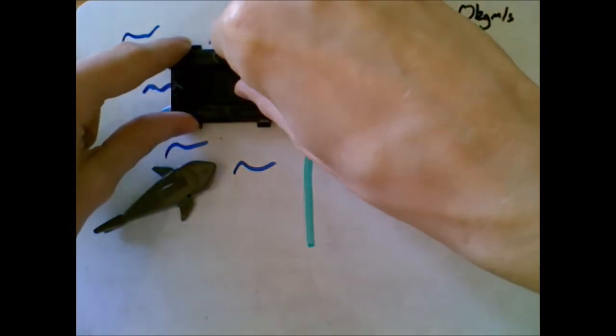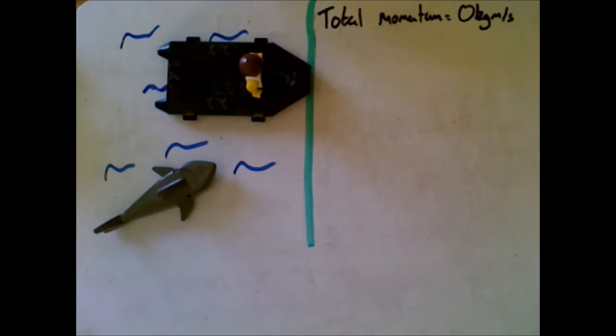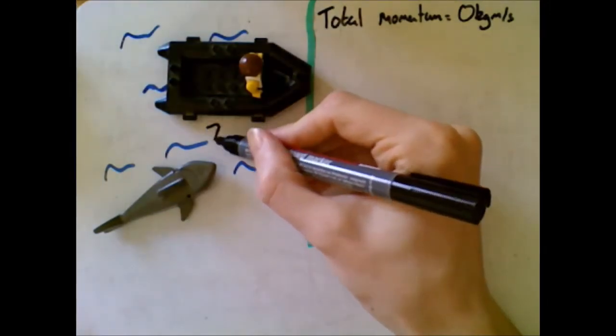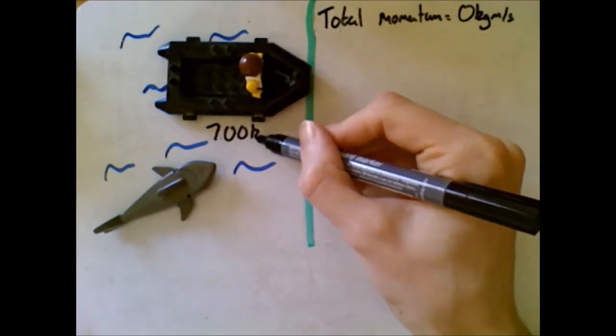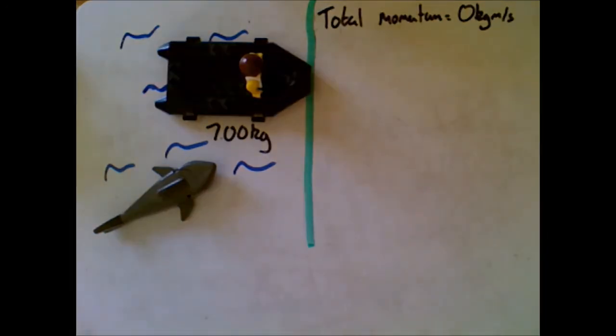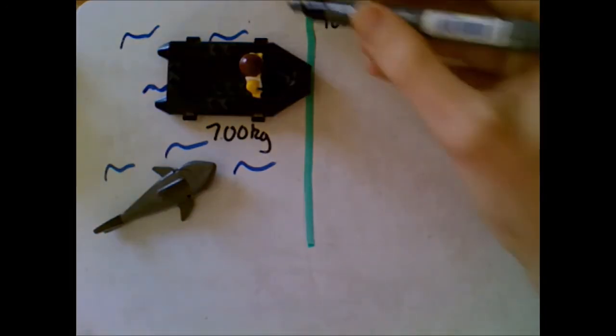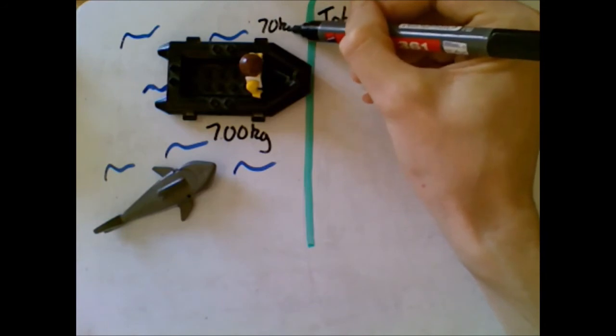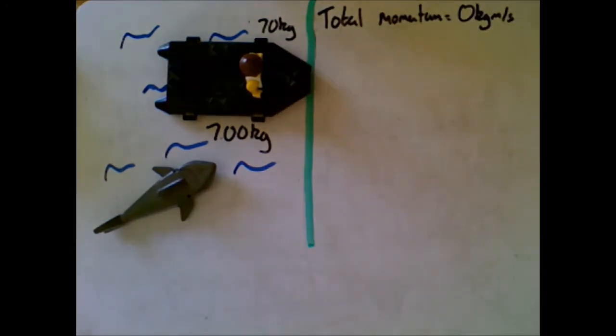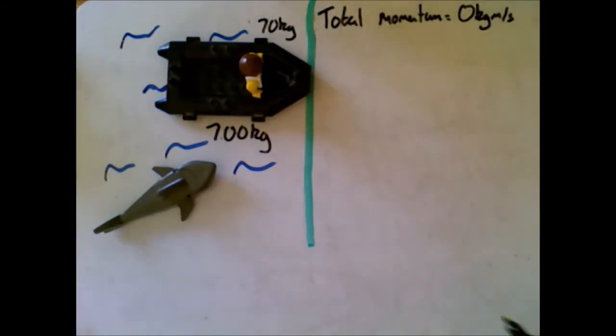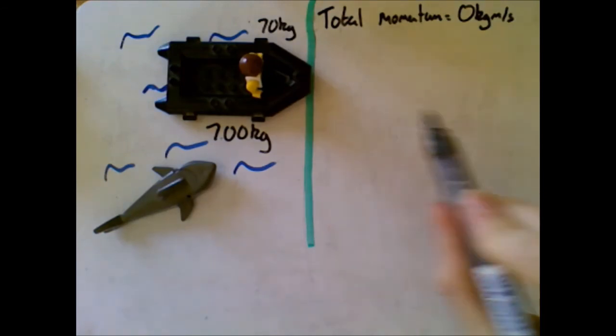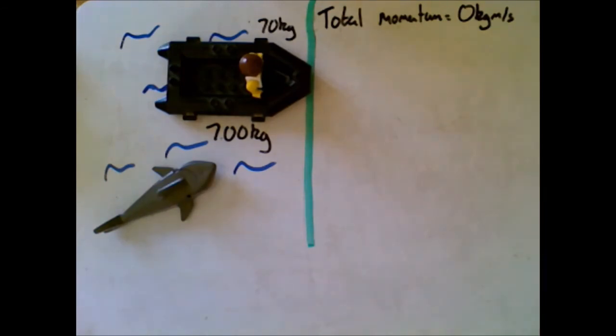Let's put some numbers into this and we'll do a quick example just to see how this works. So I'm going to say that the boat is 700 kilograms, and I'm going to say that Mr. Braxton is 70 kilograms. Now obviously Mr. Braxton ends up moving to the right, the boat will end up moving to the left.